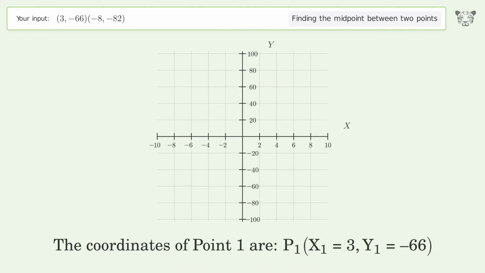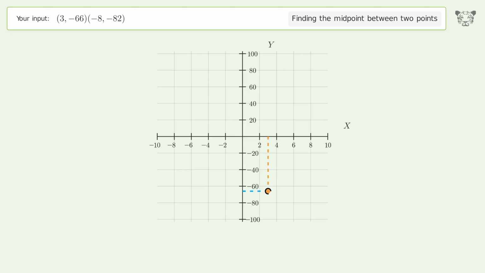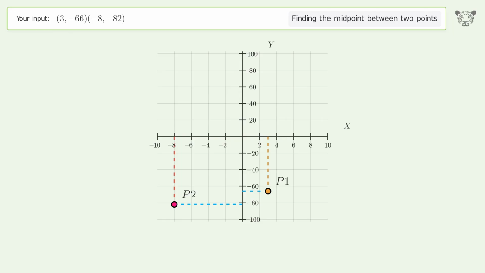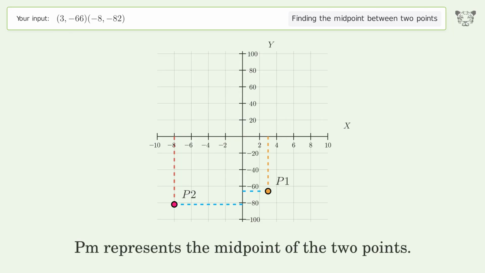The coordinates of point 1 are x1 equals 3, y1 equals -66. The coordinates of point 2 are x2 equals -8, y2 equals -82. PM represents the midpoint of the 2 points.